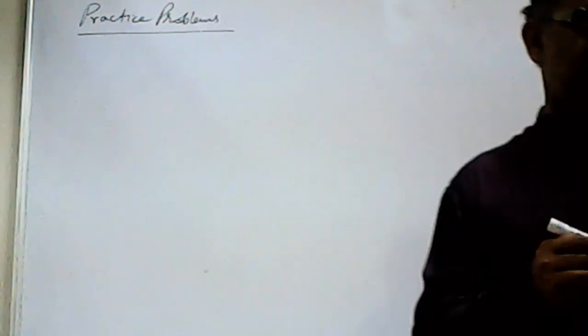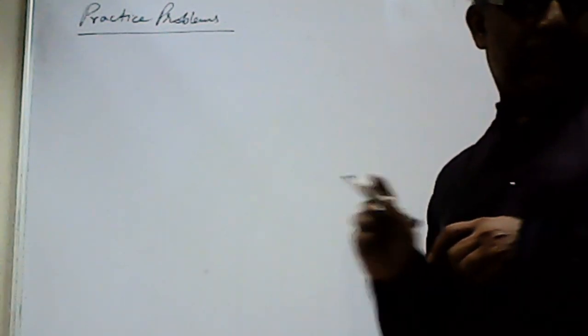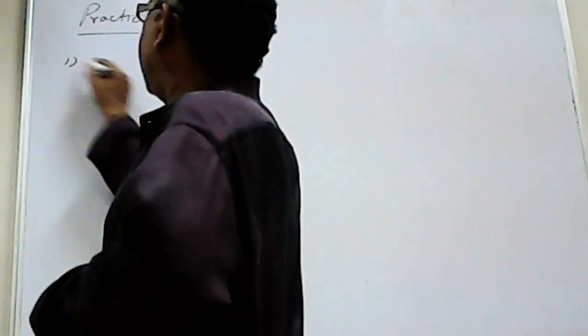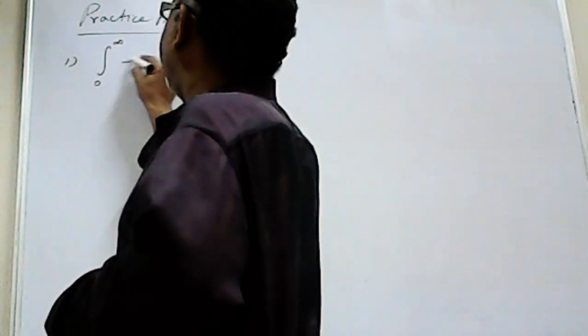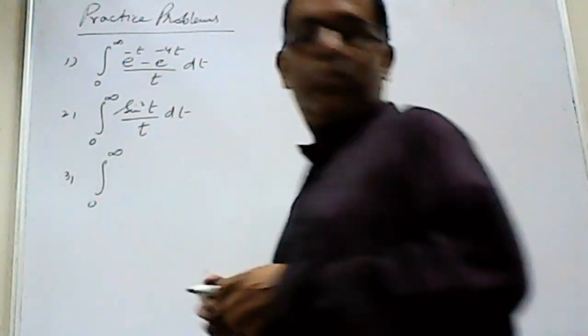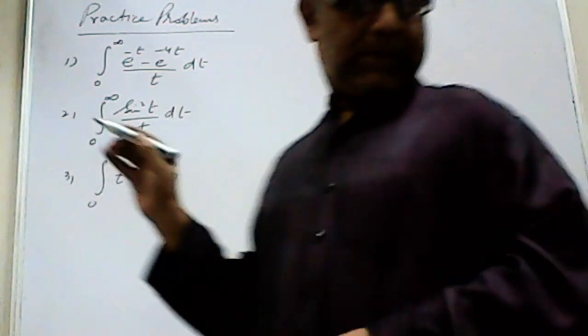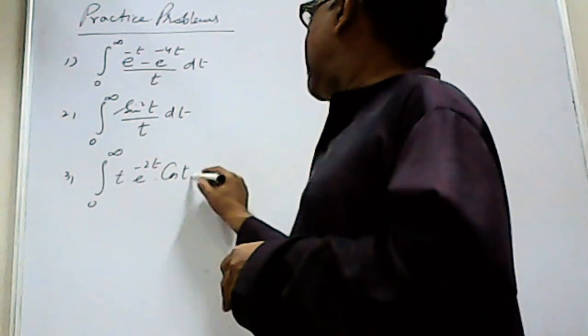Number 1, integral from 0 to infinity of (e^(-t) minus e^(-4t))/t dt. Number 2, integral from 0 to infinity of sin square t / t dt. Number 3, integral from 0 to infinity of t e^(-2t) cos t dt.